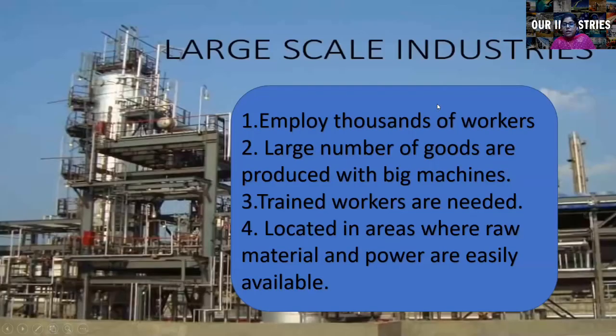Then we have large scale industries. As the word says, these are industries which are set up on a large scale. In these industries we have thousands of workers employed, because the company or the industry is very large. So we need a large number of workers over there. Then a large number of goods are produced with big machines. As these industries are at a large scale, big machines are used over here, and a large number of goods or products can be made.